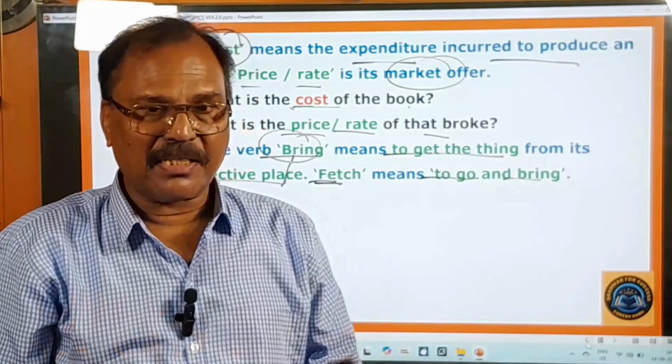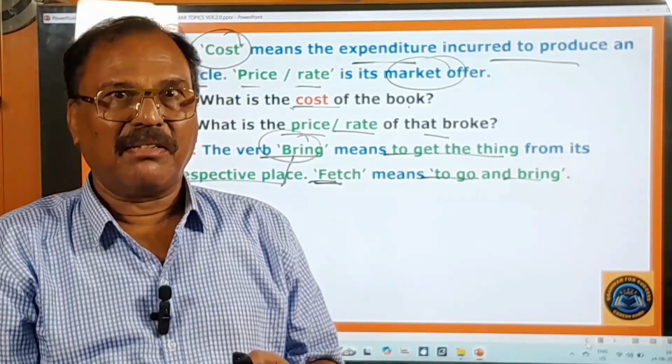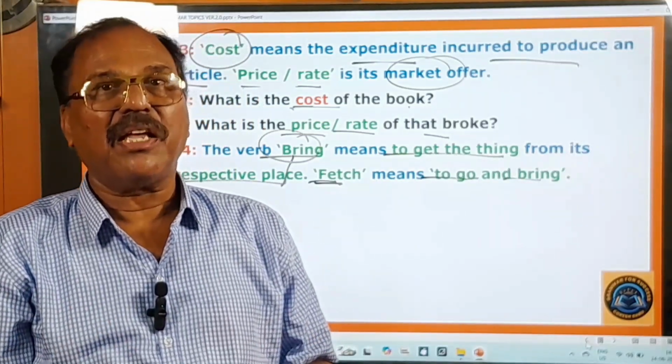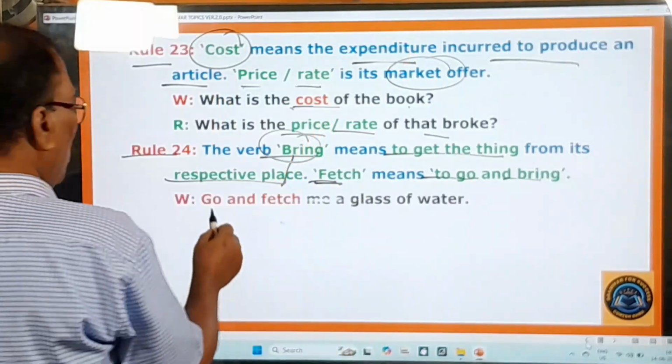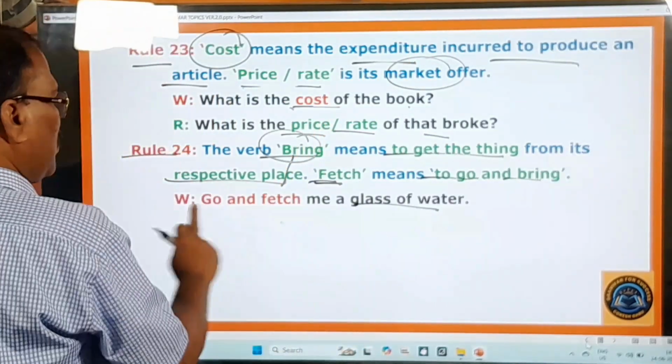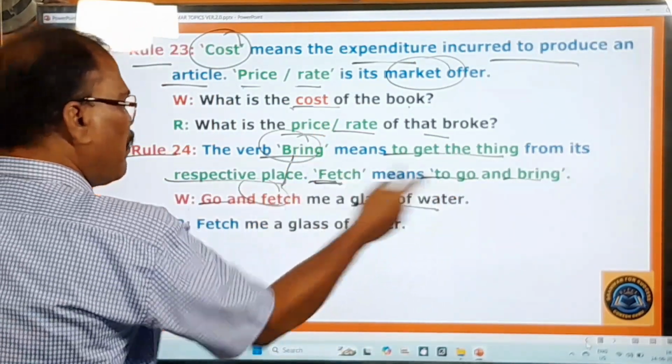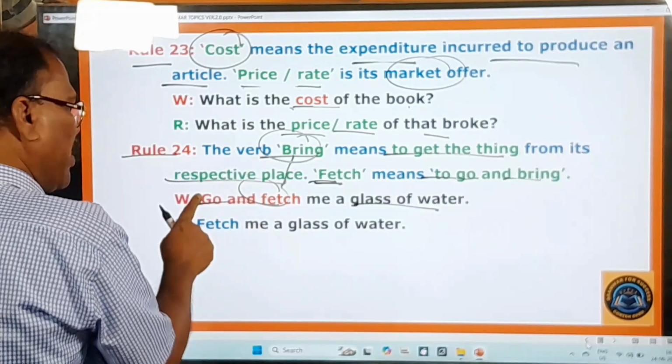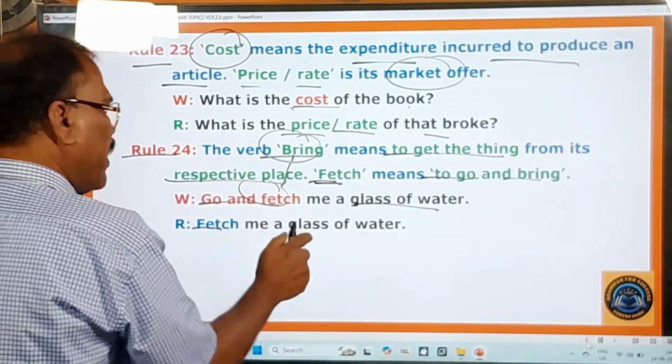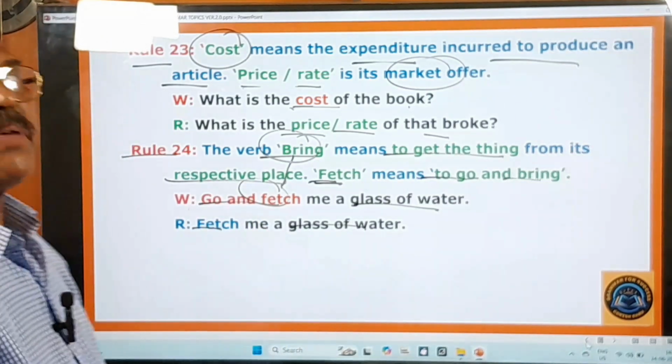But you are in the class, you are asking some student for the piece of chalk. What do you say? Fetch me a piece of chalk. Here, go and fetch me a glass of water. But don't say like this, because fetch itself means go and bring. When that is the case, why use this go? Therefore, you say, fetch me a glass of water. Hey, fetch me a glass of water.